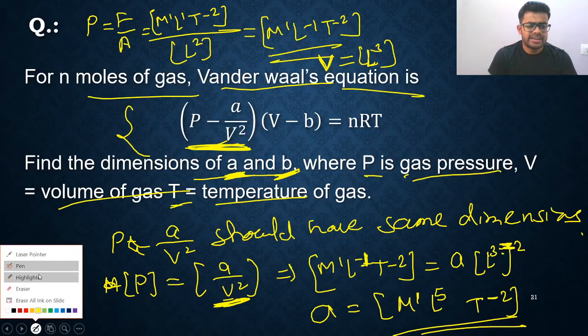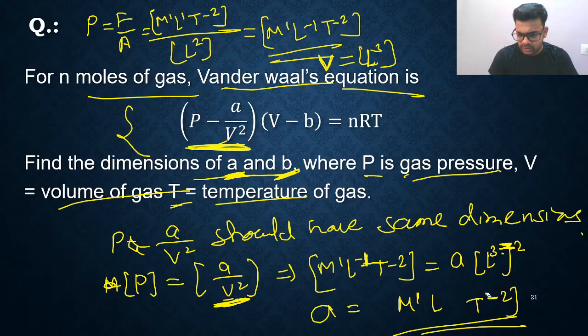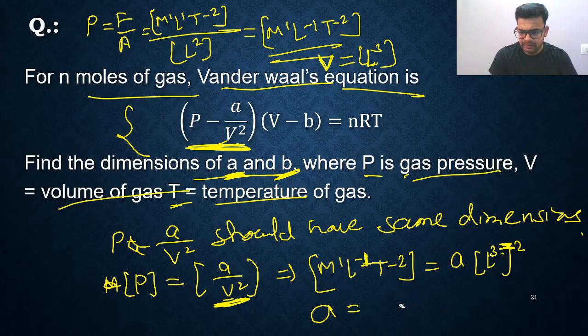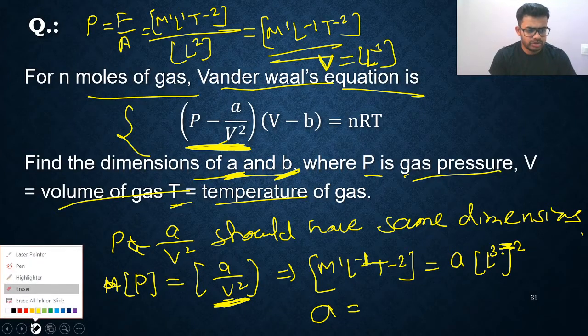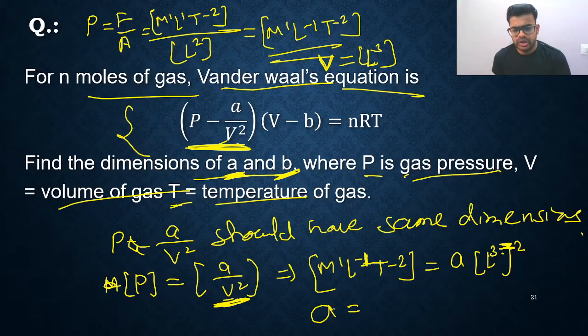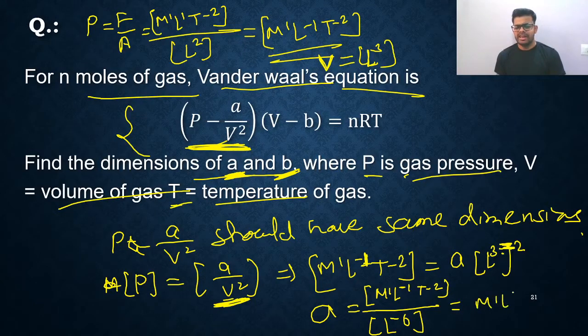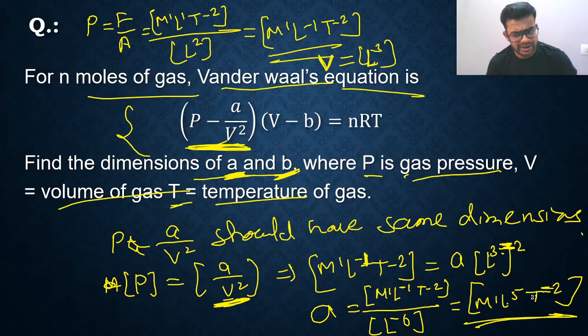If you did not understand, then I am solving in detail. Don't worry about that. Once again, I am solving here. Listen, how to solve it? Very simple. So A will be M1 L minus 1 T raised to minus 2, divided by L raised to minus 6. Are you getting? So simplify it. You will get M1 L raised to 5 T raised to minus 2. That's all. This is the answer for A, the dimensional formula of A.